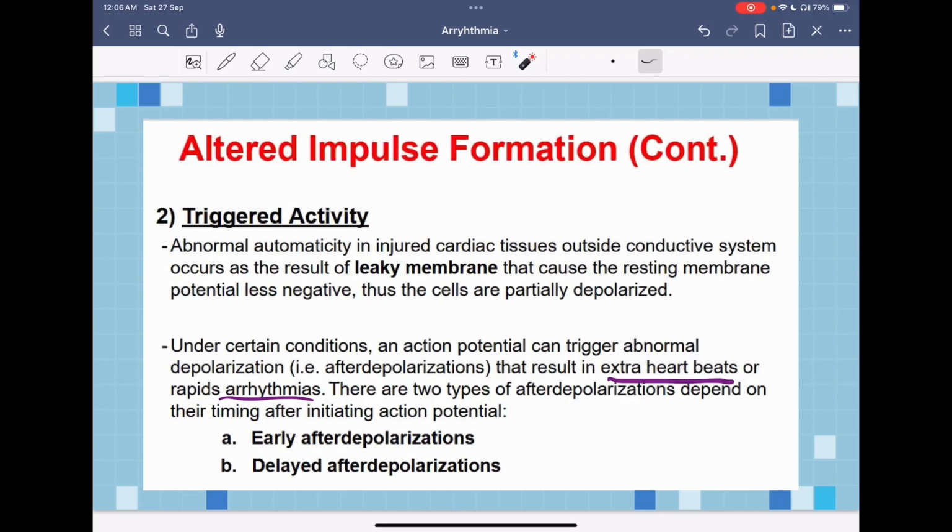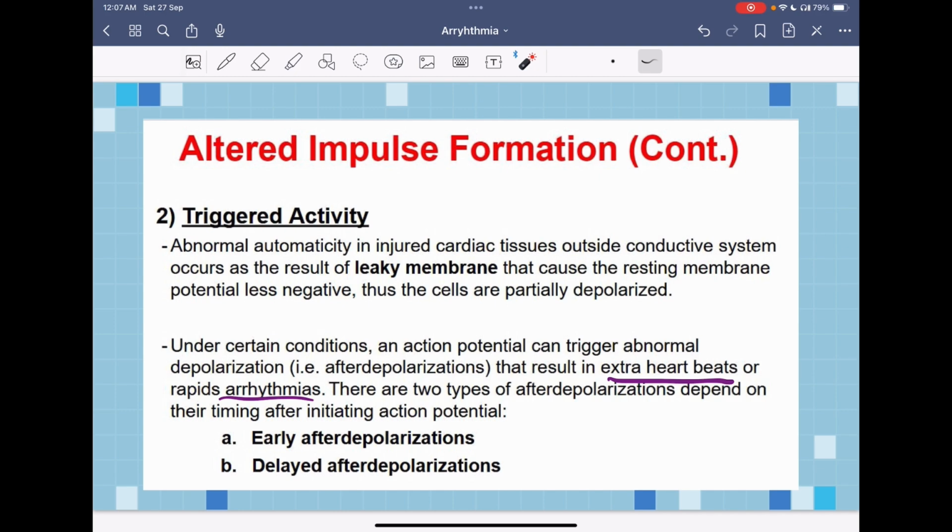Impulse formation can also be altered due to a triggered activity. Sometimes cardiac tissues or cells get injured, and when they get injured, their membranes become leaky. This will cause the resting membrane potential to become less negative, because some ions will flow in and flow out.